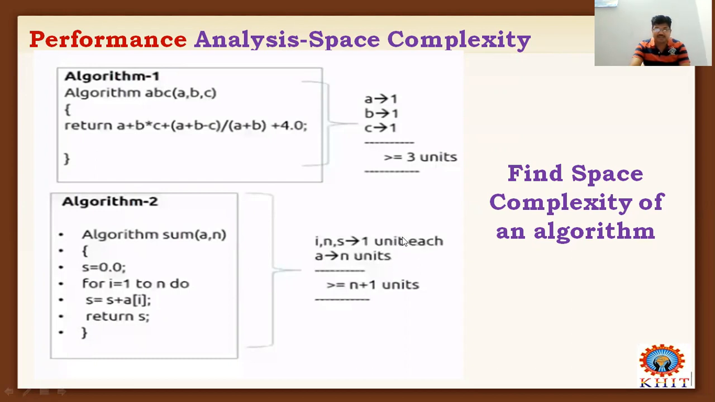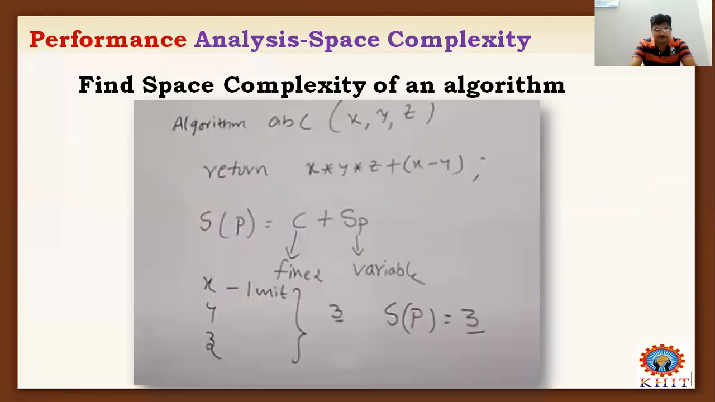And totally the memory location required for storing this algorithm, the number of instructions is 1 plus n, that is n plus 1. So n plus 1 memory locations are required for storing the space, for finding the space complexity of an algorithm. In this way, we can find out the space complexity of different algorithms, friends.